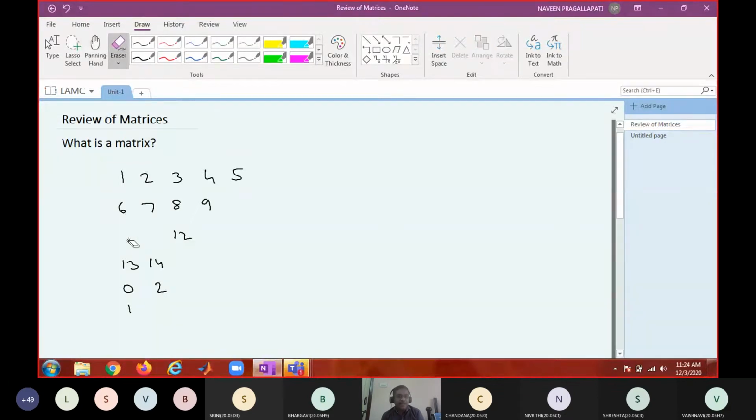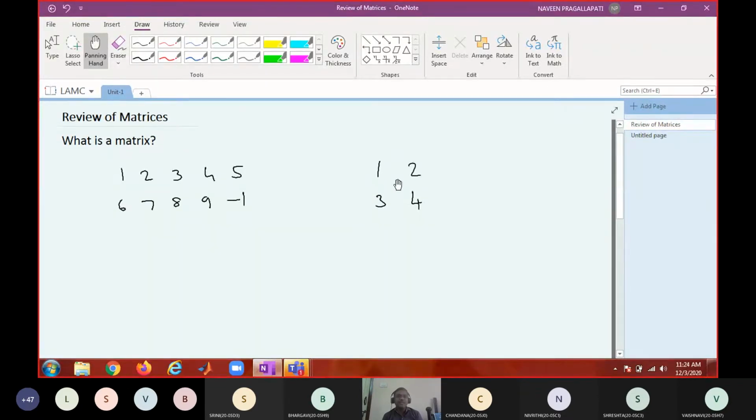Okay. So according to the modified definition, this is not a matrix, but if I write like this, it is a rectangular arrangement, therefore I can call it a matrix. Can I call it a matrix? Is this a rectangular arrangement? This is a square, no? Then can I call it a matrix? You can call it a matrix.